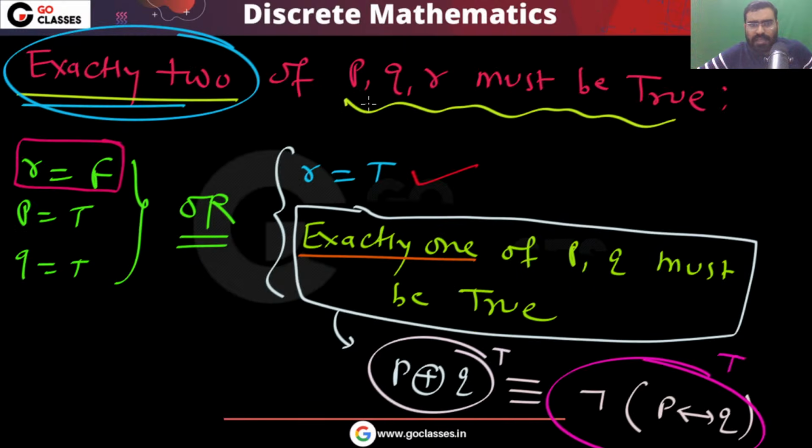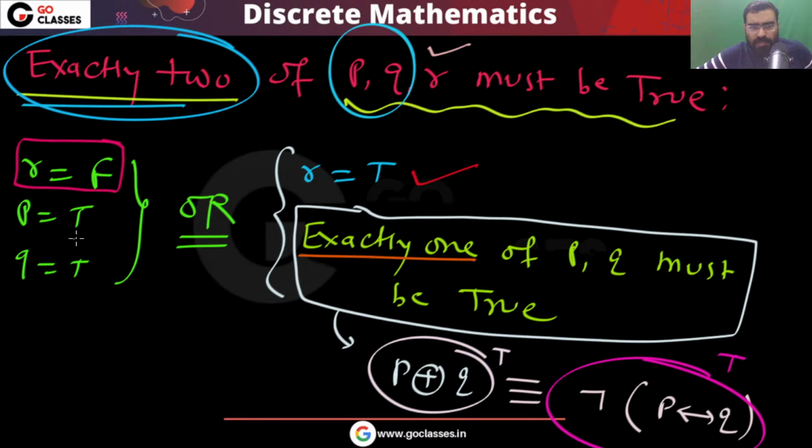So you can get this idea. These two you have to treat together. So you can create two cases, either R is false or R is true.